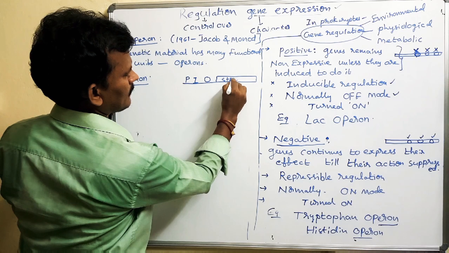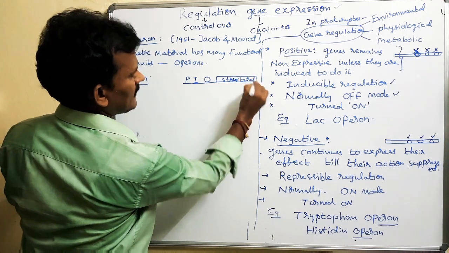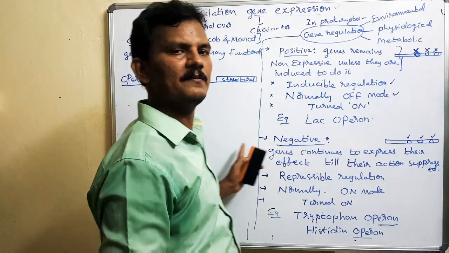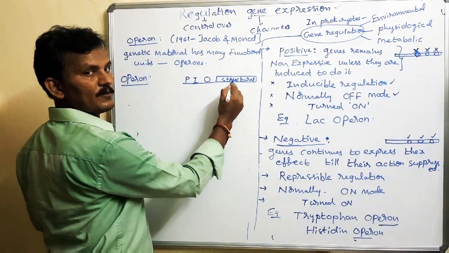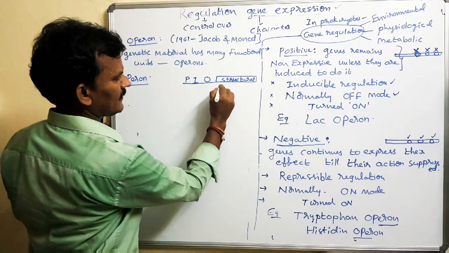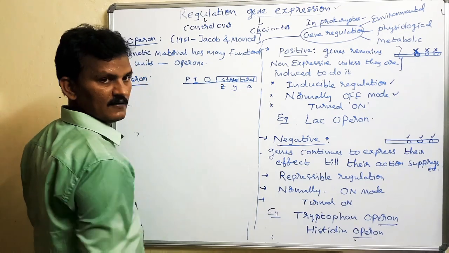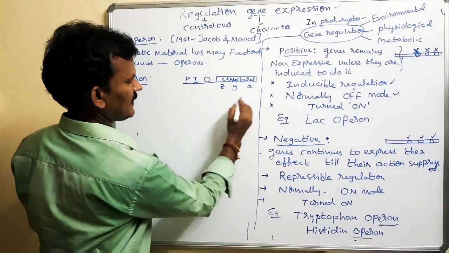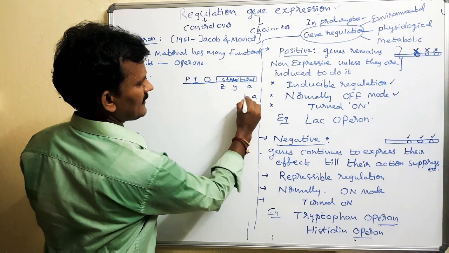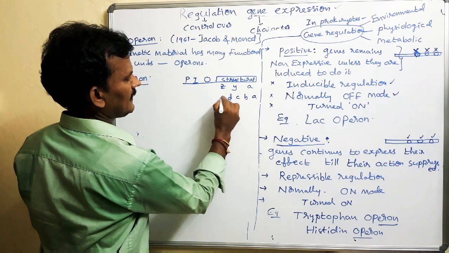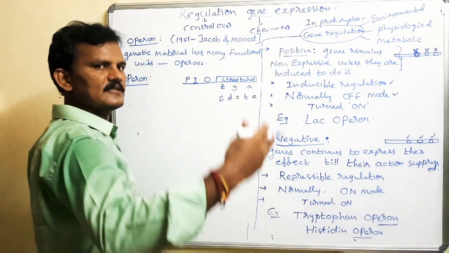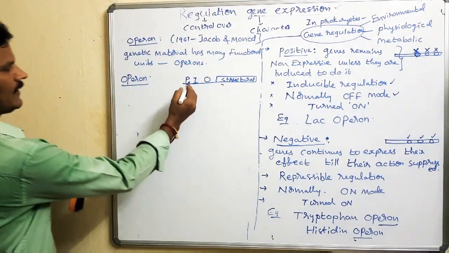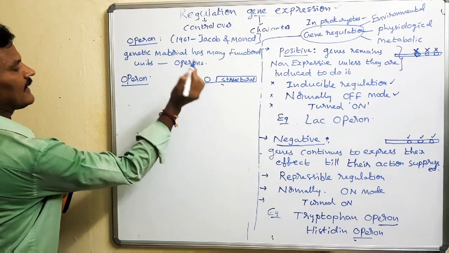The structural genes in the lactose operon are 3 genes: Z gene, Y gene, A gene. The tryptophan operon has 5 genes: A gene, B gene, C, D, E genes. We will discuss them in the relevant concept. And this other part is the regulator.